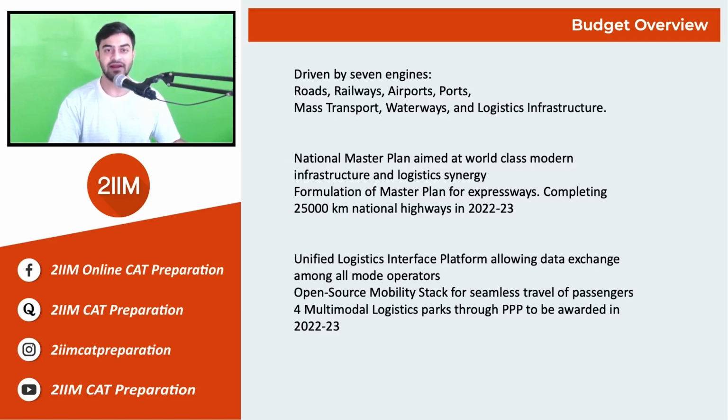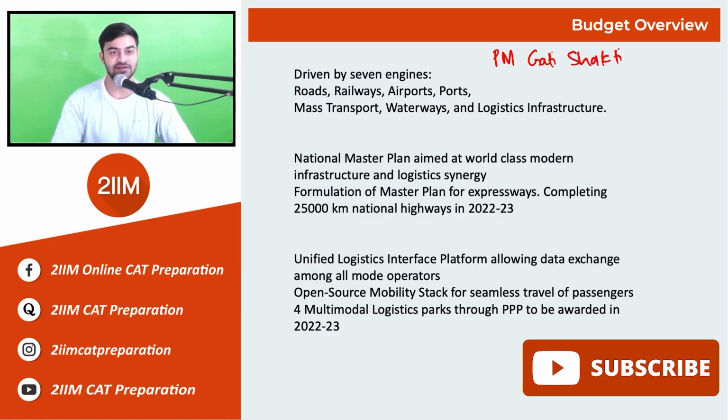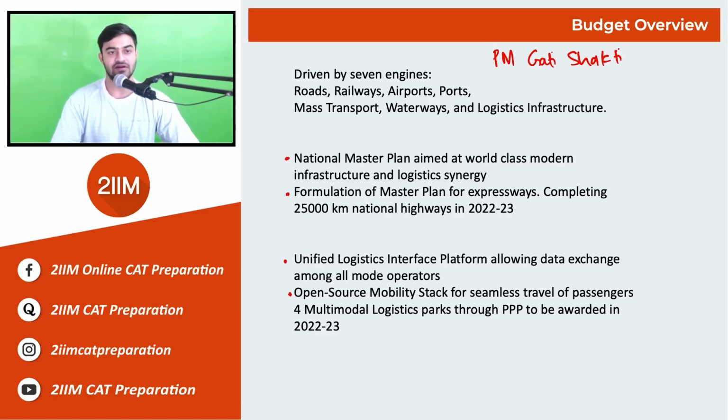So there are 4 priorities being laid down in this budget. The first one being the Pradhan Mantri Gati Shakti, which is to facilitate the faster movement of both people and goods. For this, there are several plans which are formulated. National Master Plan aimed at world-class modern infrastructure and logistics synergy. For this, the plan is to lay down 25,000 kilometers of national highways in the financial year. Unified logistics interface platform, allowing data exchange among all mode operators.